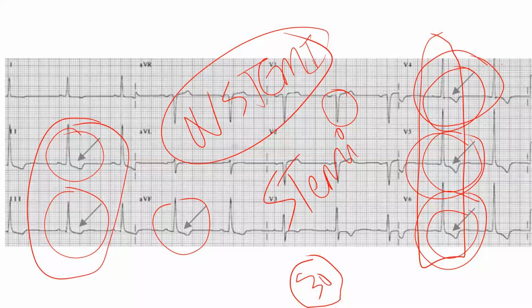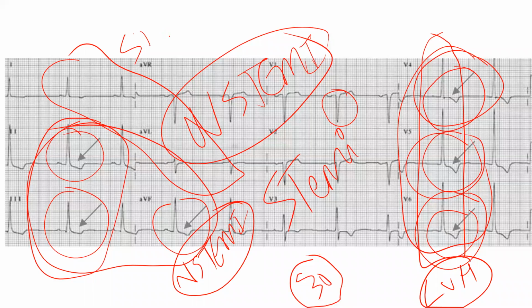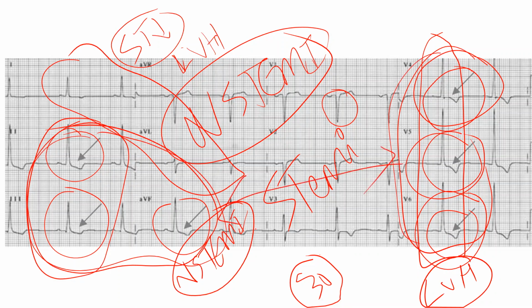So I want a clinical history for this until and unless I get a proper one. If the patient tells chest pain, I'll go for N-STEMI, because 2, 3 and aVF are having ST depressions. And one more thing which goes not in favor is that if there was an LVH-like hypertrophy strain, along with this I should have got 1 and aVL ST depressions. It goes more in favor of LVH. But we have 2, 3 and aVF here and this is not synchronizing here, right? V4, V5 are having ST depression, this is having ST depression, it could be N-STEMI. I need a clinical history. Until then it is difficult for me also to tell.